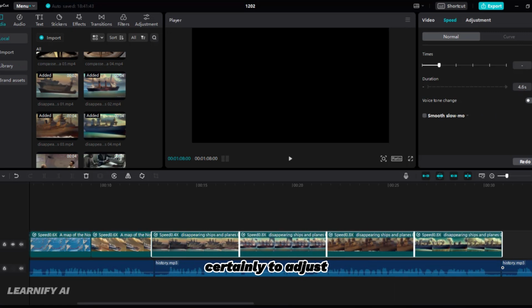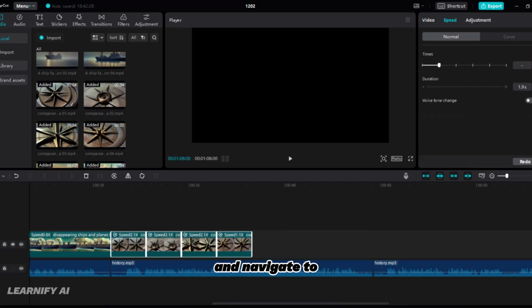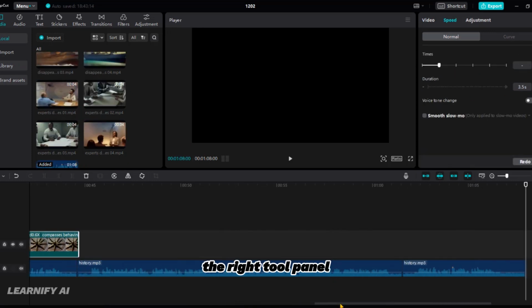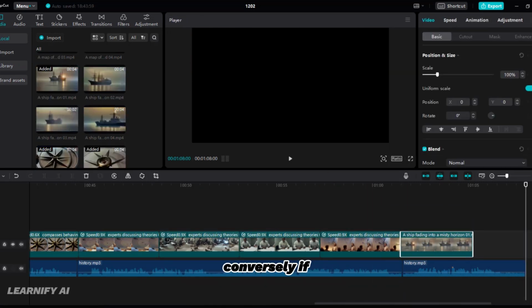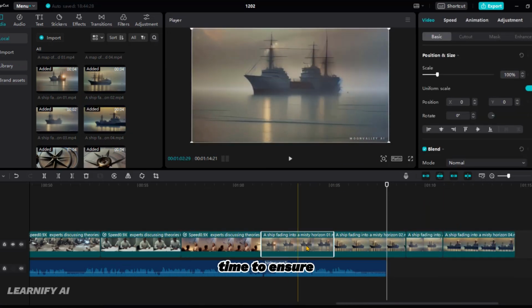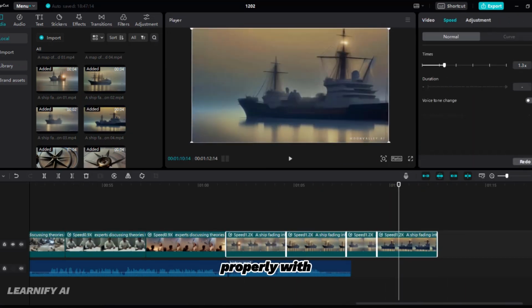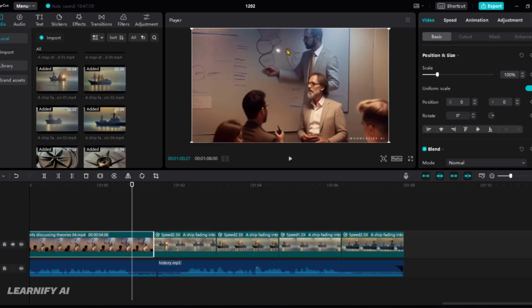To adjust the video length according to the script, select the video footage and navigate to the speed option in the right tool panel. If you need to extend the duration, decrease the speed. Conversely, if you need to shorten it, increase the speed. Take the necessary time to ensure the video syncs properly with the audio. Let's synchronize the video length with the audio.